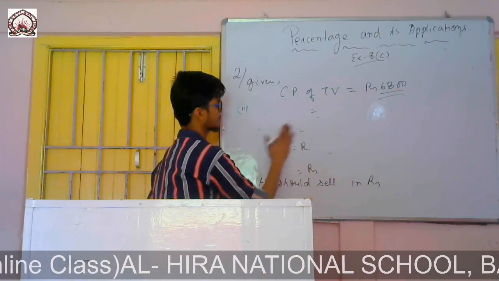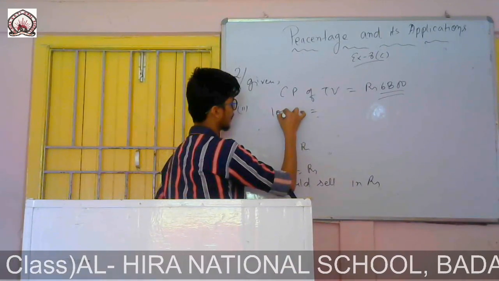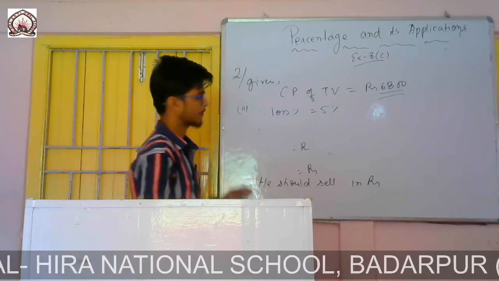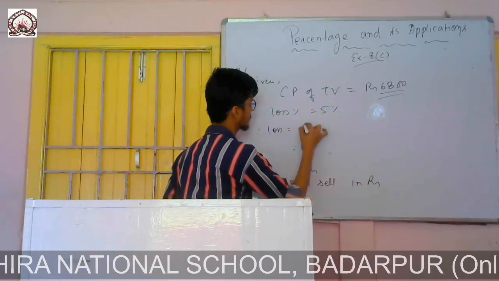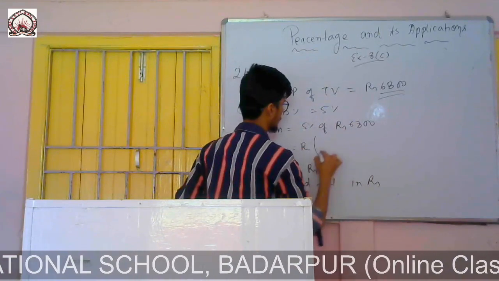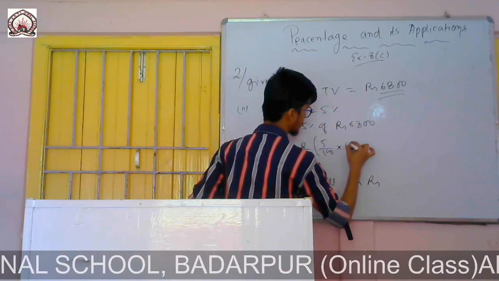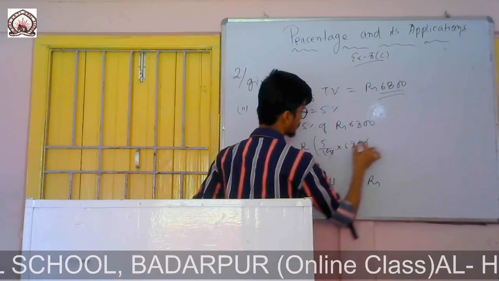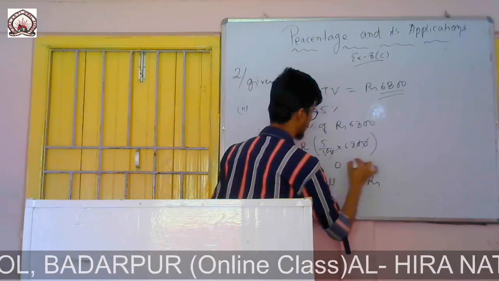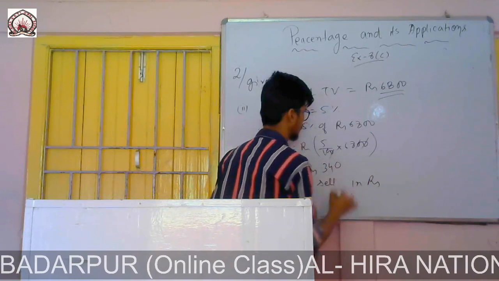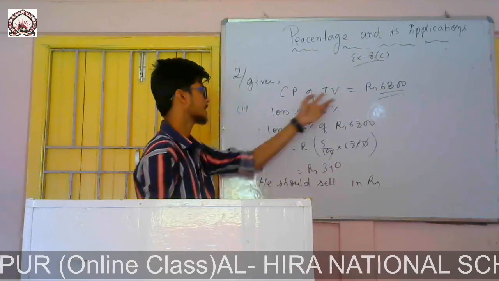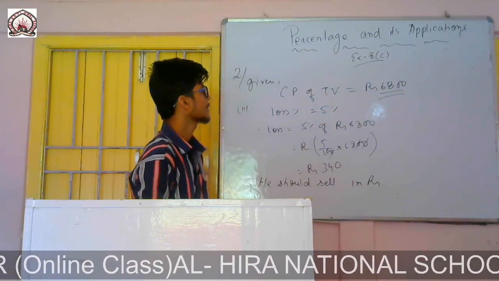So question number 2, loss percent is given 5%. Therefore, loss will be equals to 5% of rupees 6800. That means rupees 5 by 100 into 6800. I can cancel 68 into 5. 5 8s are 40, 0, 4 in my hand, 6 5s are 30, 340. So it is 340.